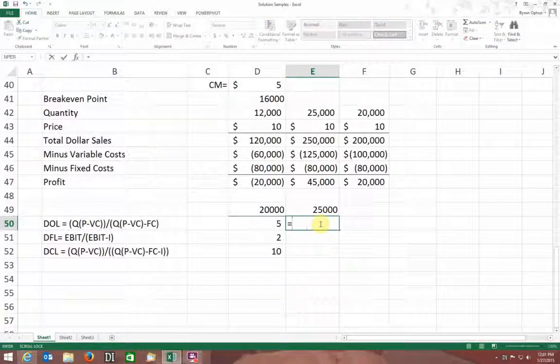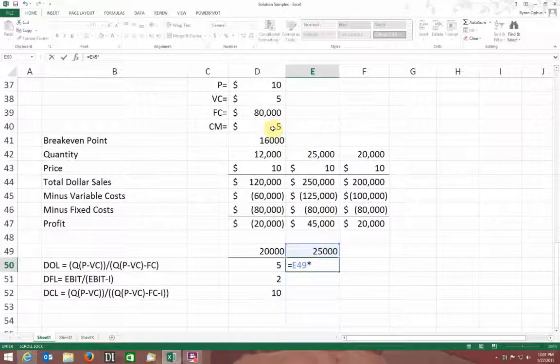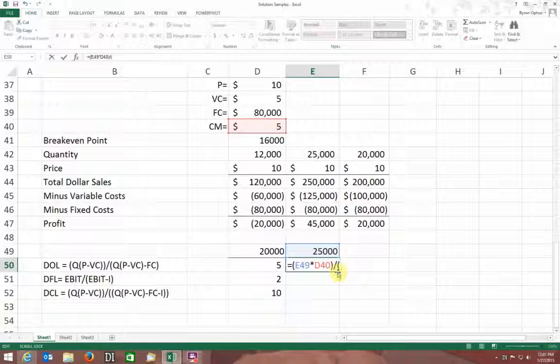So this is equal to my quantity times my contribution margin, right? Price minus my variable cost is my contribution margin. I am going to need parentheses around those, so I'm going to put those in. Divided by the same thing again, my quantity times my contribution margin, minus my fixed costs, which are right here.